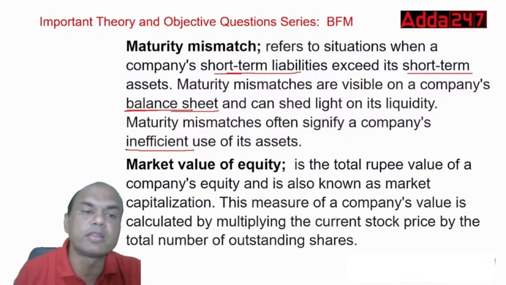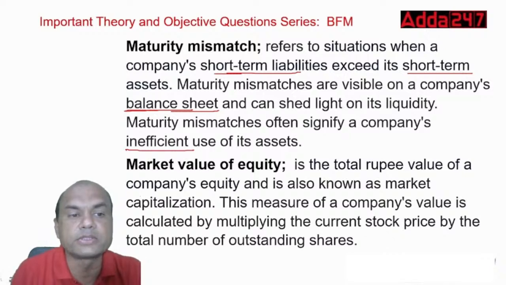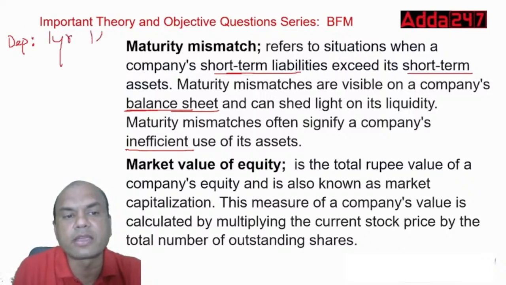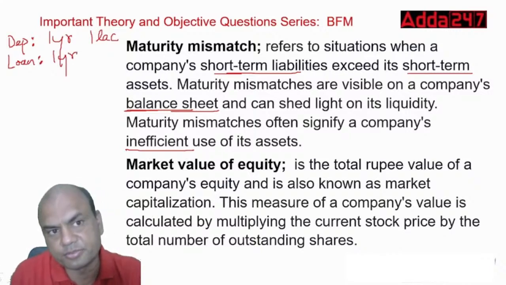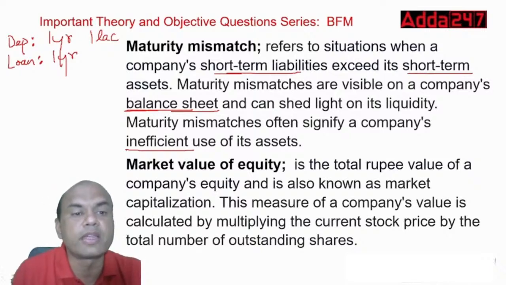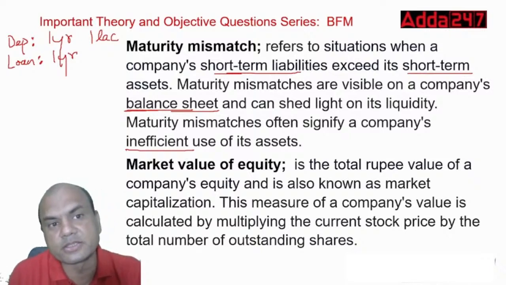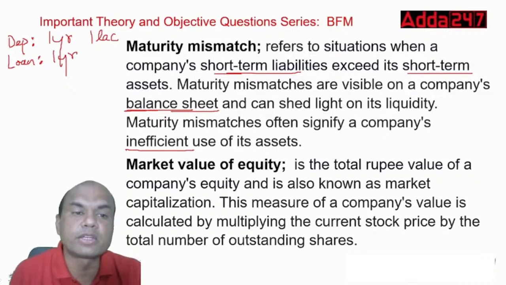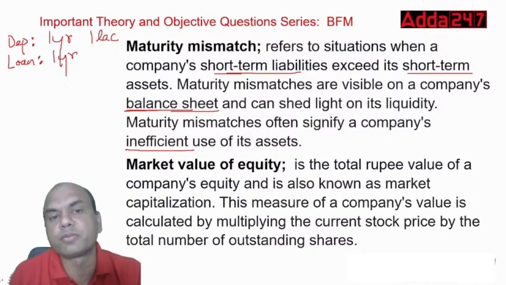Suppose I take a deposit of, let's say, 1 year, of, let's say, 1 lakh, and I have to give a loan against this. So the loan against this will definitely not be more than 1 year. Loan should also be 1 year or less, right? So if I give a loan of 1 year, it's the best. So the maturity of deposits and loans should match.